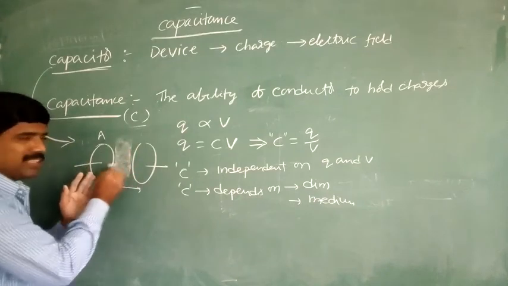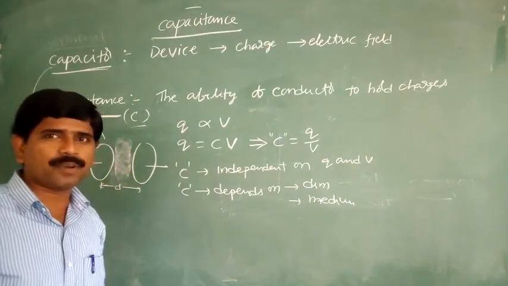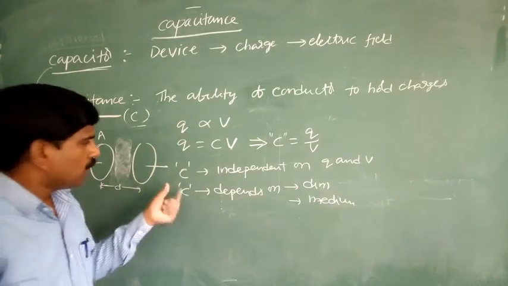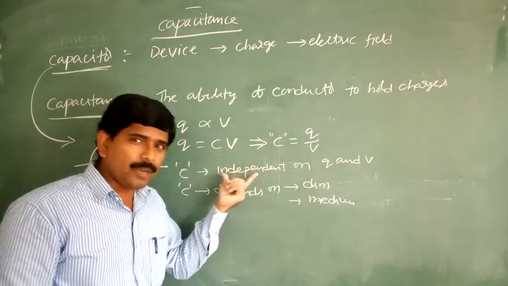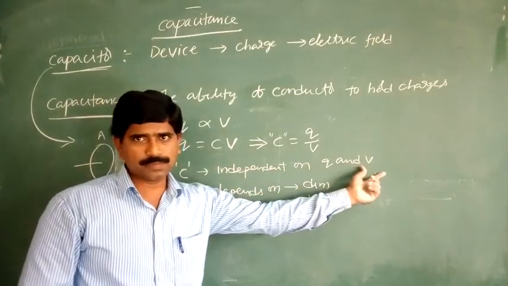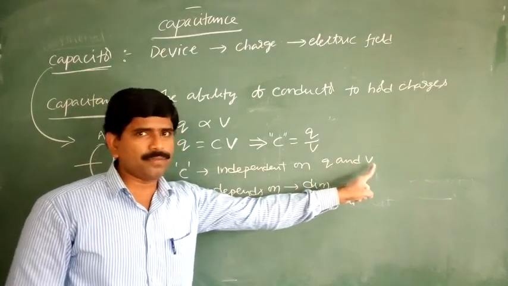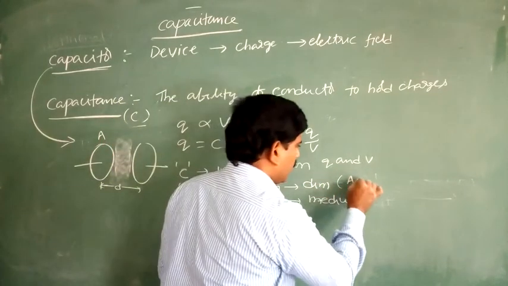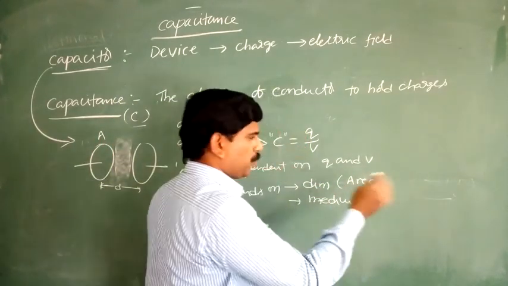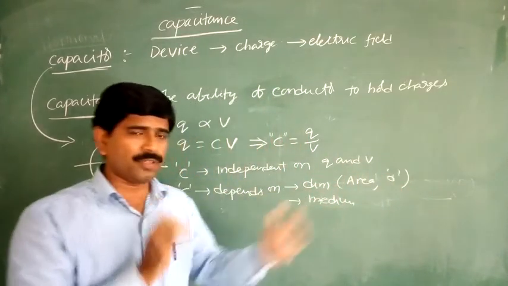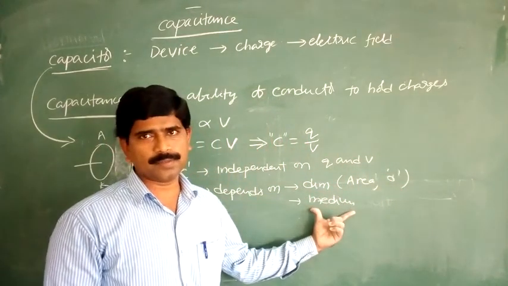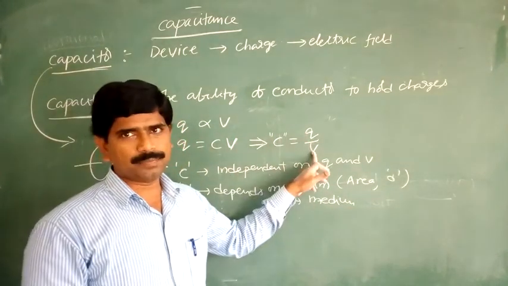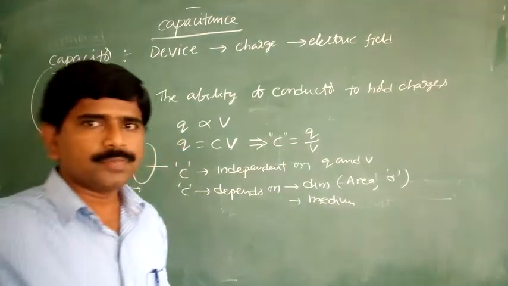If this is filled with a dielectric, then what happens? Its capacitance increases. How is that? One by one we will discuss that also. So the C value is independent of the Q and V values. At the same time, C depends upon the dimensions: the area, the separation small d between the two plates, and the medium in between the plates. It is independent of Q and V. Remember that.